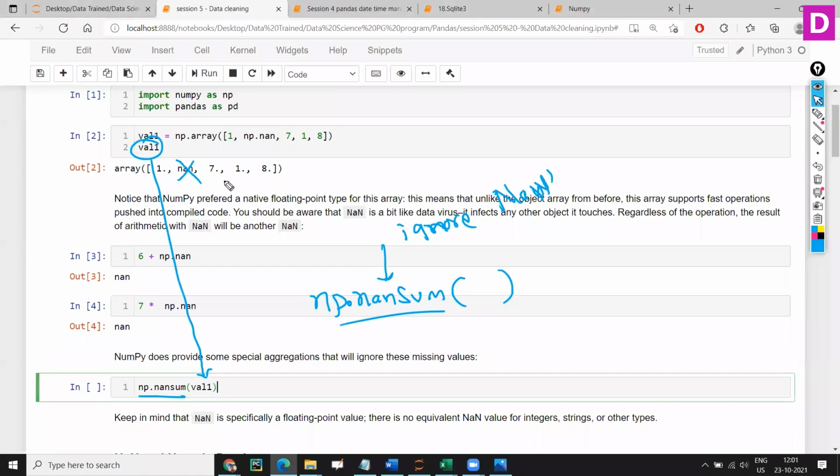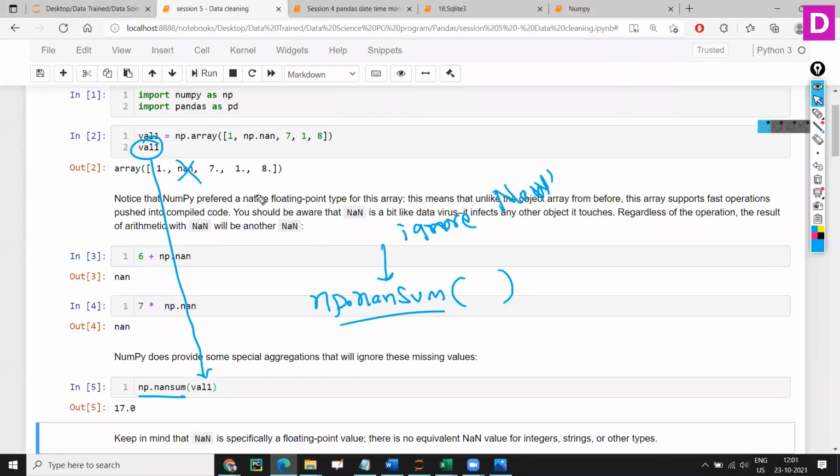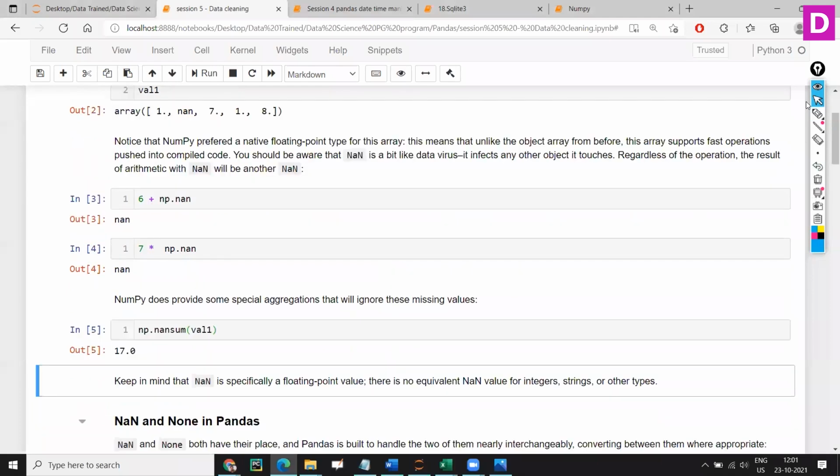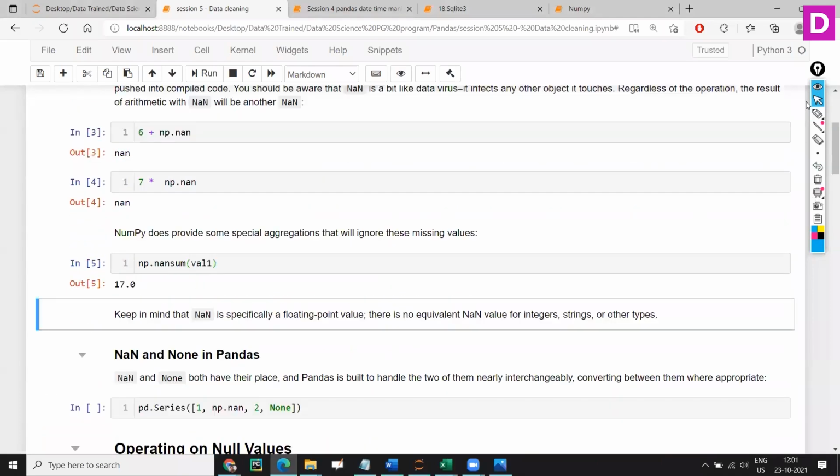What it did, basically: 1 plus 7 plus 1 plus 8, it ignored this NAN. 8, 9, 16, and this one is 17. So you can see that 17. That's how you can use nansum. You will be able to add data which has NANs and numbers. It will ignore the NANs. That is np.nansum.